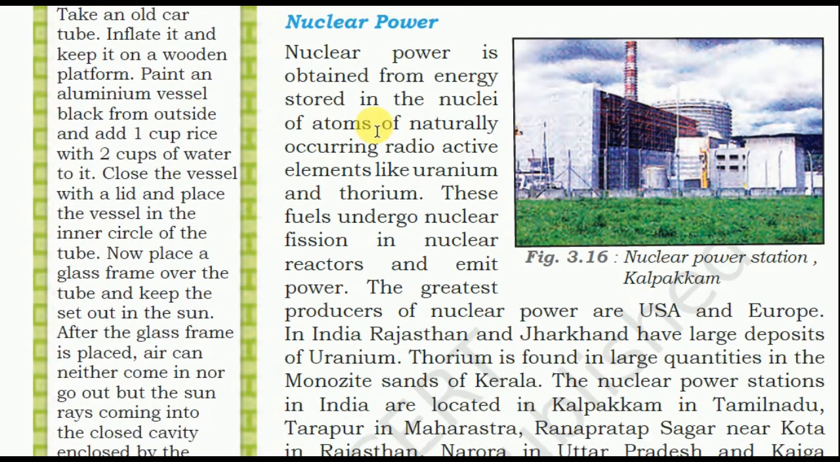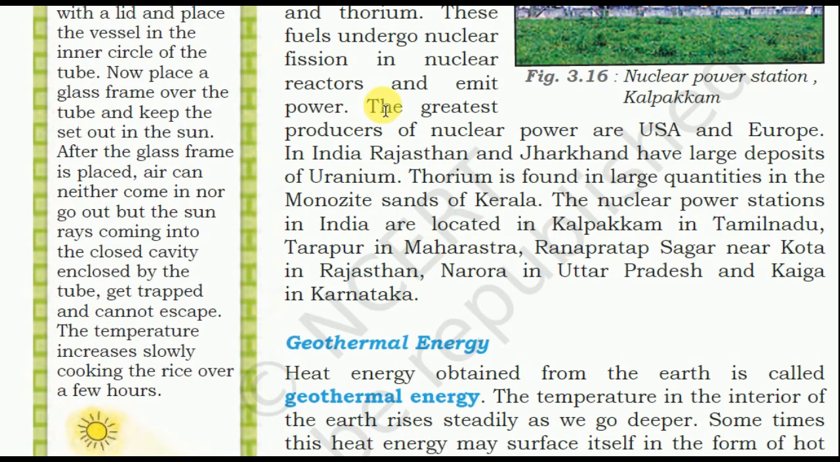Nuclear power of Kalpakkam. Nuclear power is obtained from energy stored in the nuclei of atoms of naturally occurring radioactive elements like uranium and thorium. These fuels undergo nuclear fission in a nuclear reactor and emit power. The greatest producers of nuclear power are USA and Europe. In India, Rajasthan and Jharkhand have large deposits of uranium. Thorium is found in large quantity in the monazite sands of Kerala.